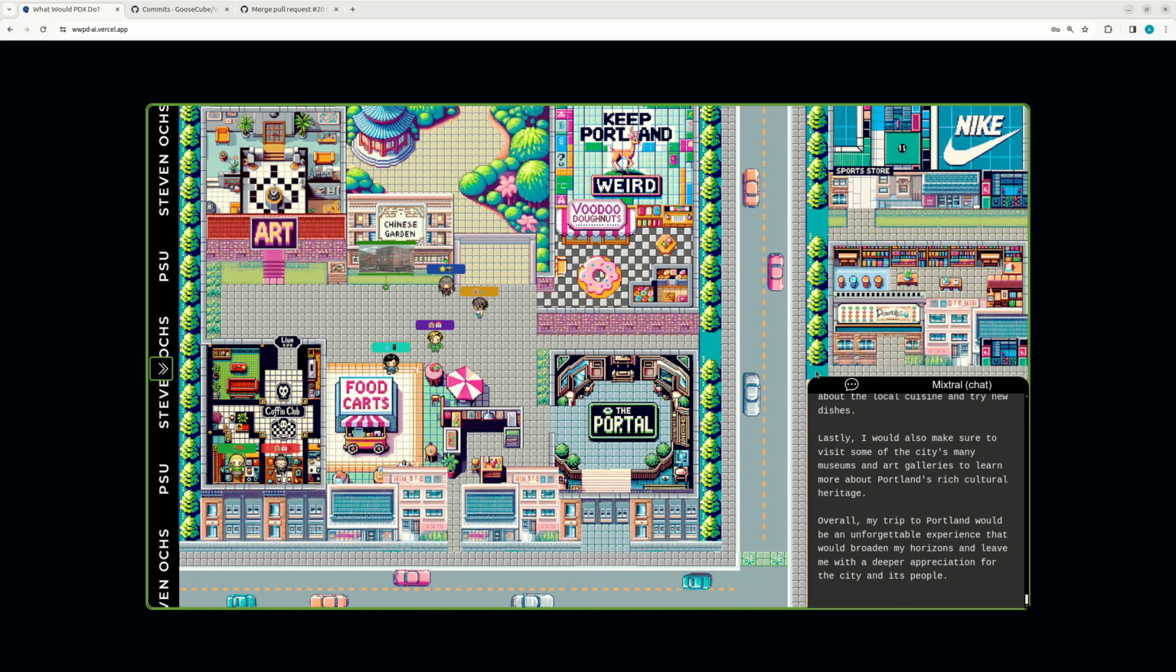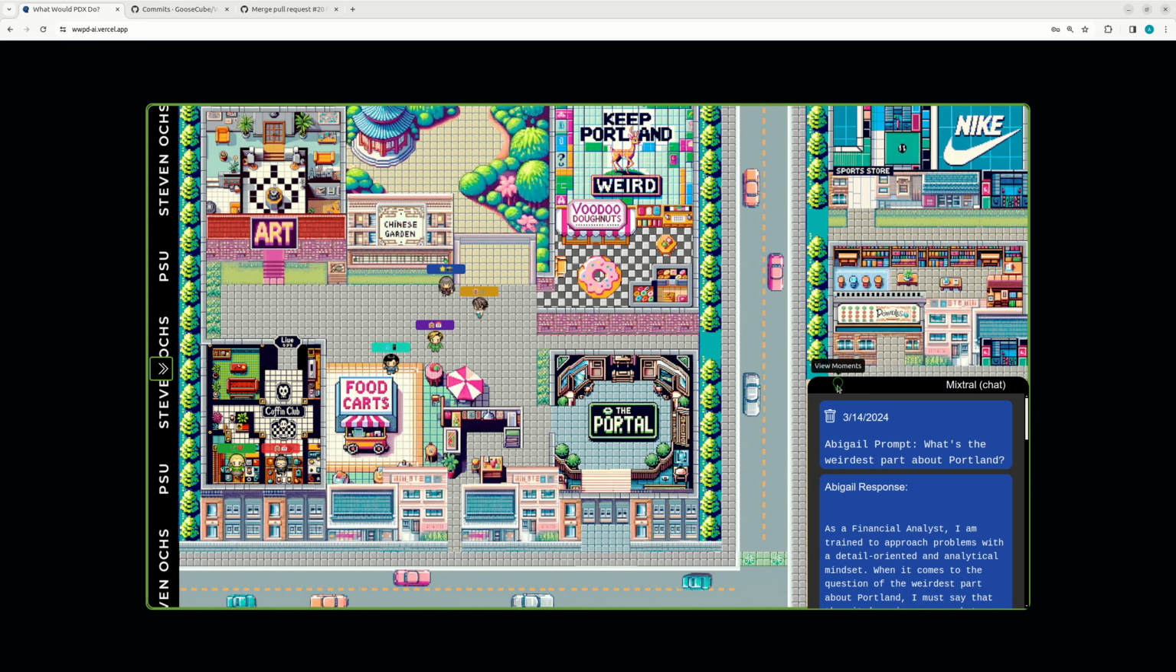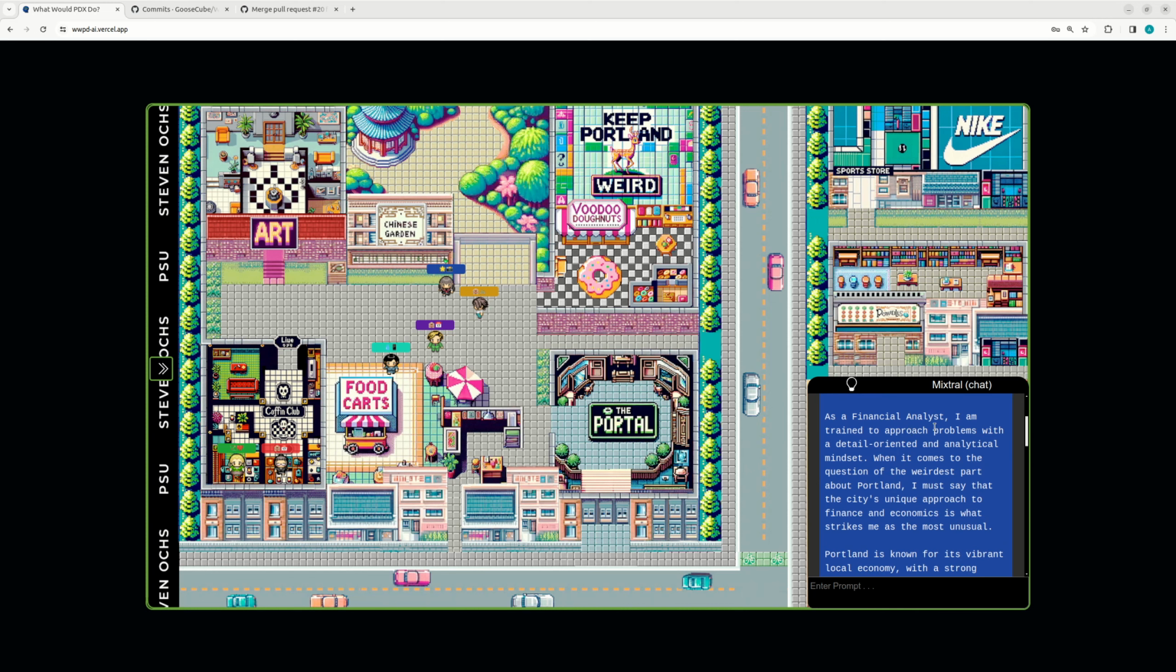But I'd like to show you one last feature. So you can directly talk to the model. So let's do, what's the weirdest part about Portland? Give it a moment to respond. Great. So we ask Abigail, who is currently the primary agent, and they give a detailed response based off of their personality.